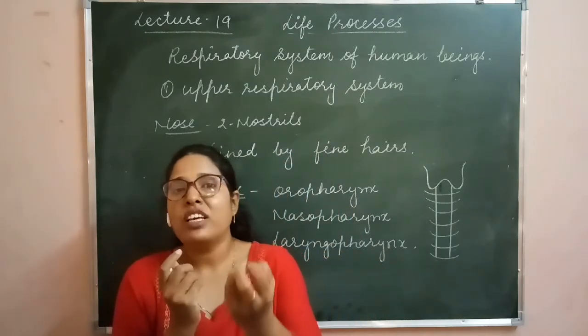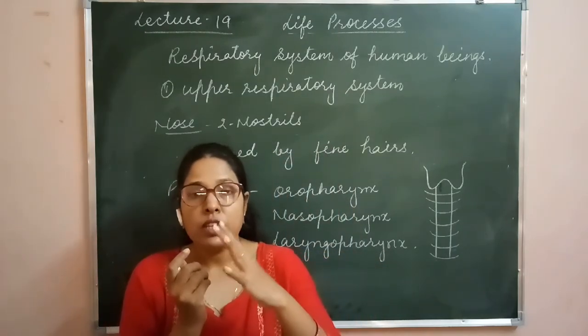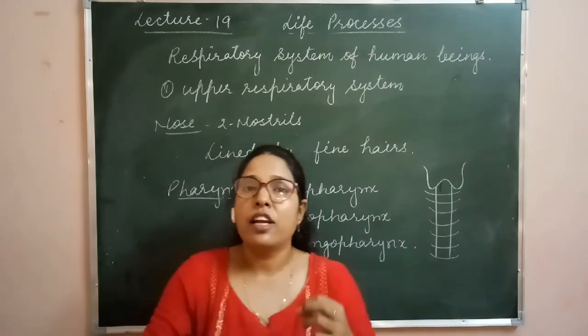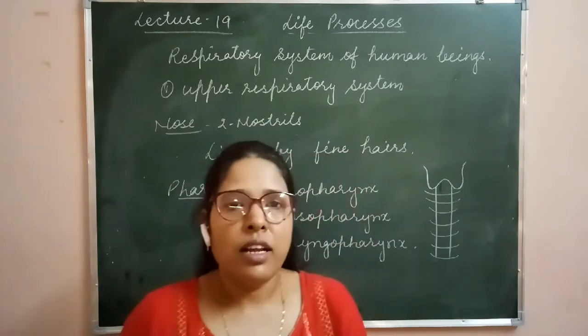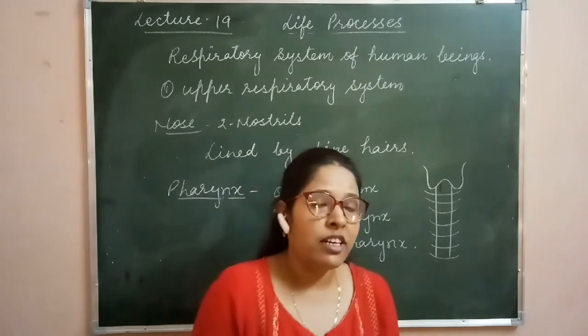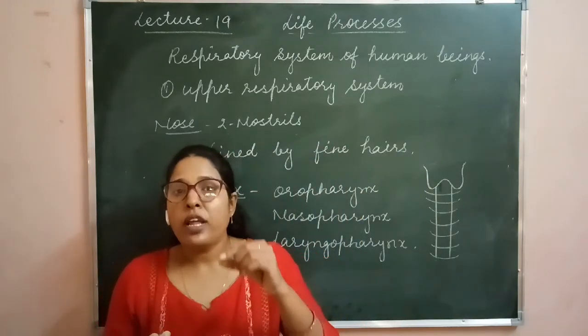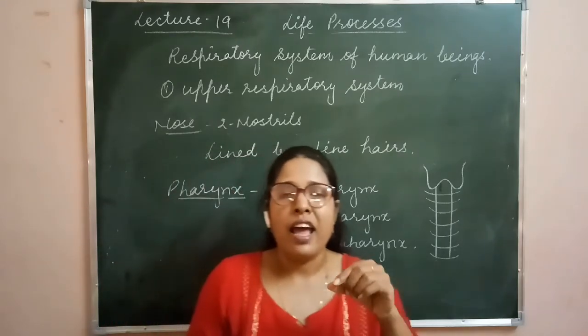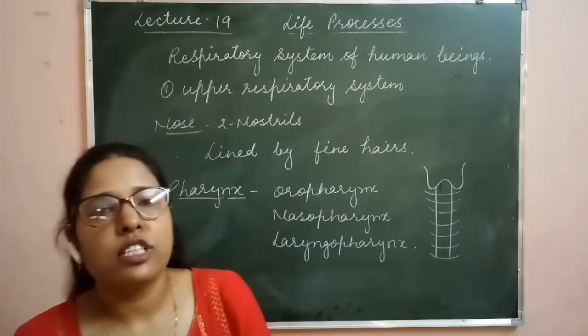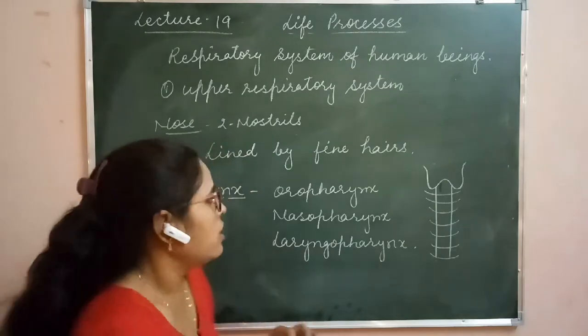Okay. When we are swallowing food, it may enter into the trachea. Clear? The trachea is the respiratory path and it does not allow food to enter into it. That's why the opening of the pharynx into the trachea has a flap-like structure that is called the epiglottis. Clear?